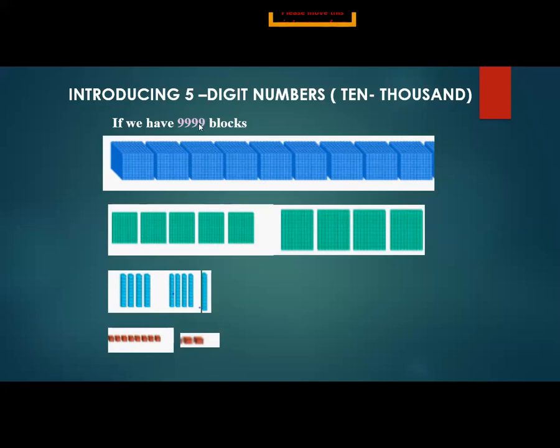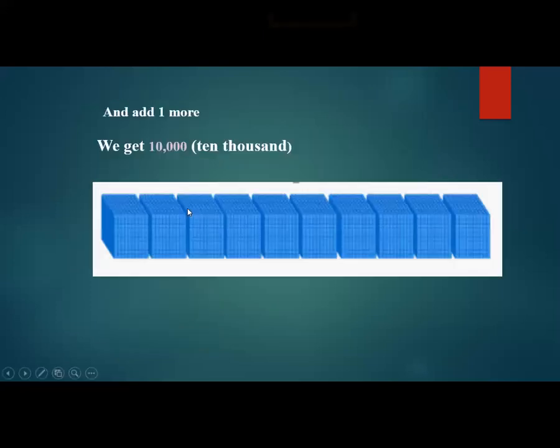Okay, so again I am repeating, introducing 5-digit numbers. A 4-digit number is read as 1000 and a 5-digit number is read as 10,000. If we have 9,999 blocks, and we add one more to 9,999, the next number comes, that is 10,000. Is that clear? So the 5-digit number is 10,000.